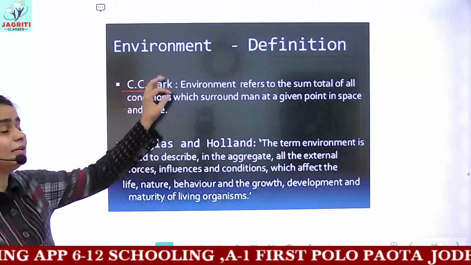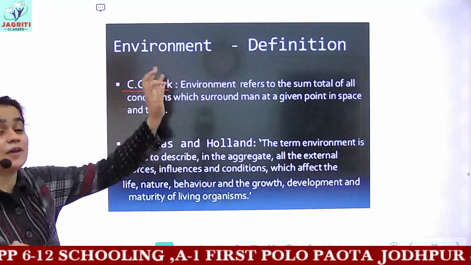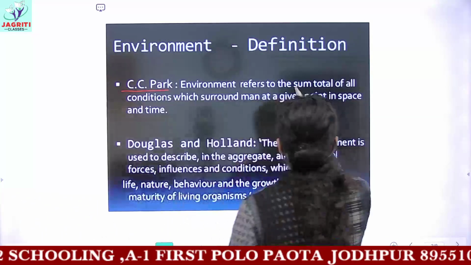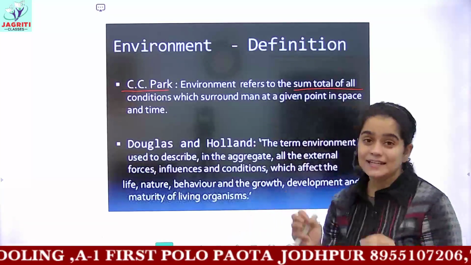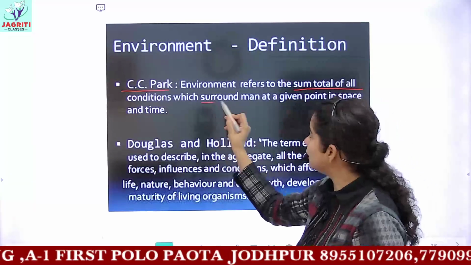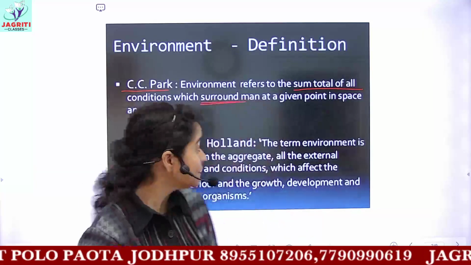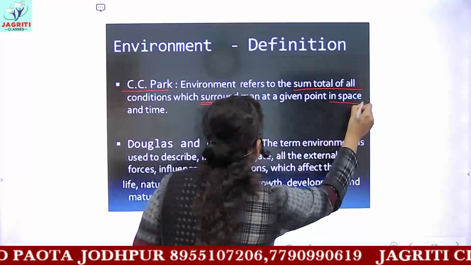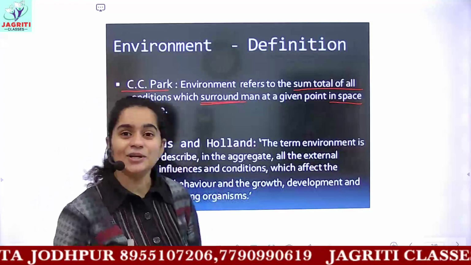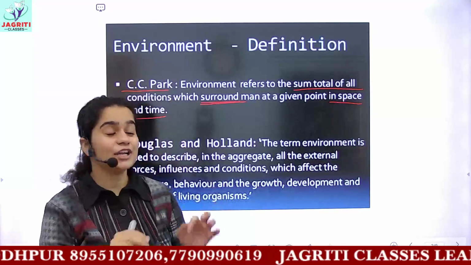So environment is the sum total of all the conditions which are present in the surrounding of any organism at a given space and at a given particular time. So this is what environment means.